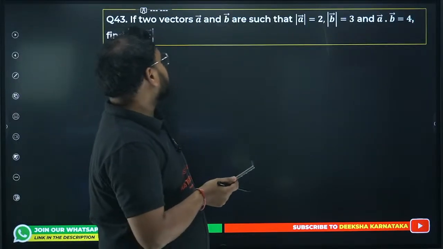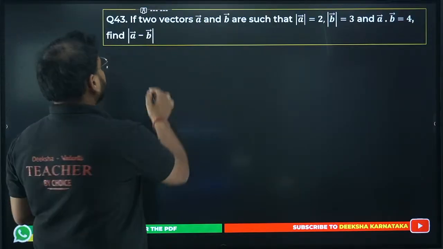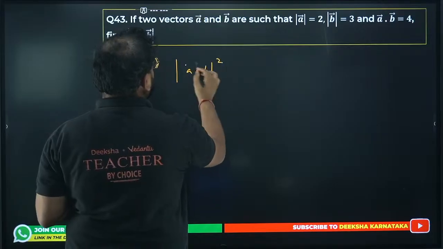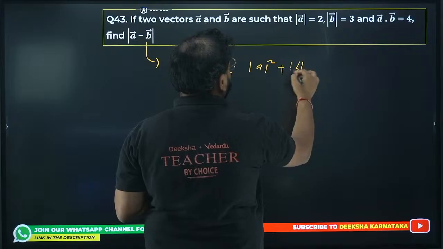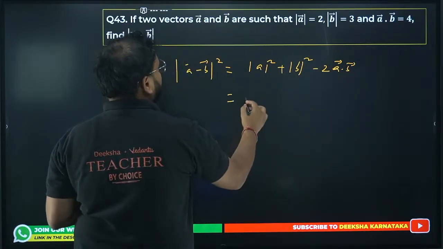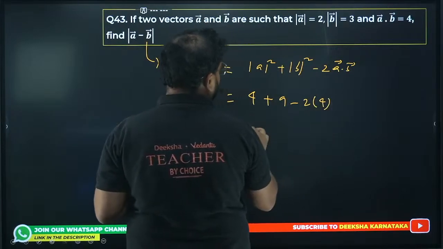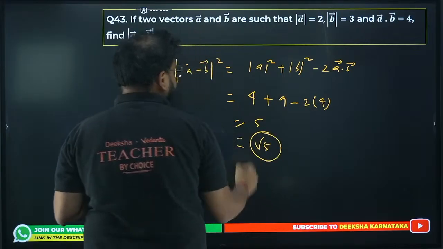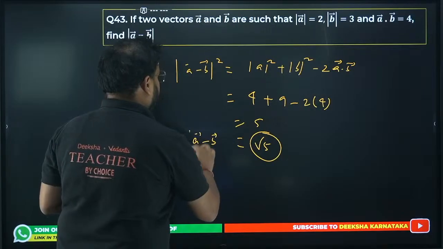43 now. Two vectors a and b are such that a is this, b is this, and a dot b is 4. Find this value. It can easily be found. Square it, right? So write this as a square. You'll get the square of this plus the square of this minus twice of a dot b. You have all the values. This is going to be 4. 9 minus twice of 4, which is 8. 13 minus 8 is 5. The answer is root 5. Please check.